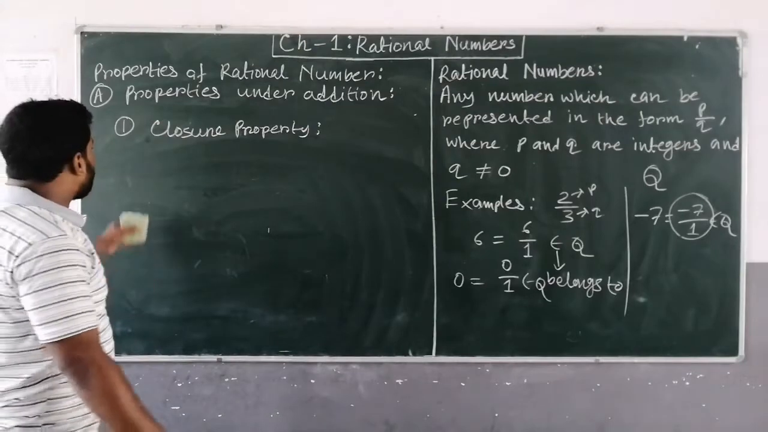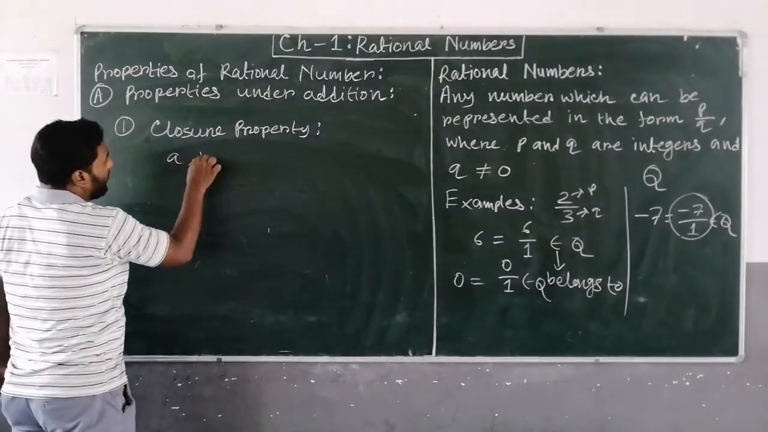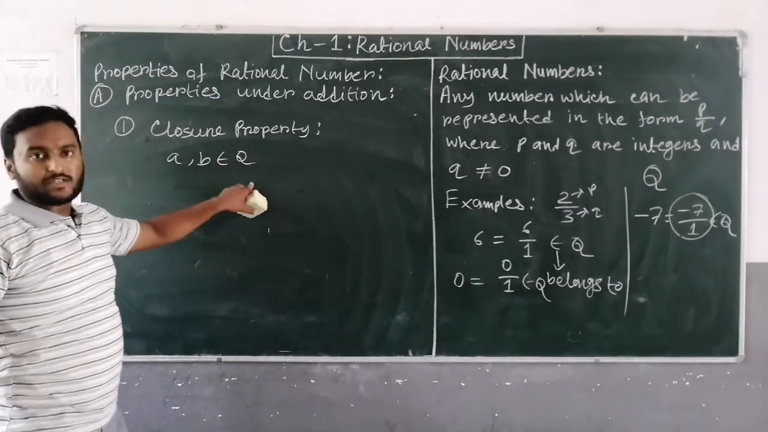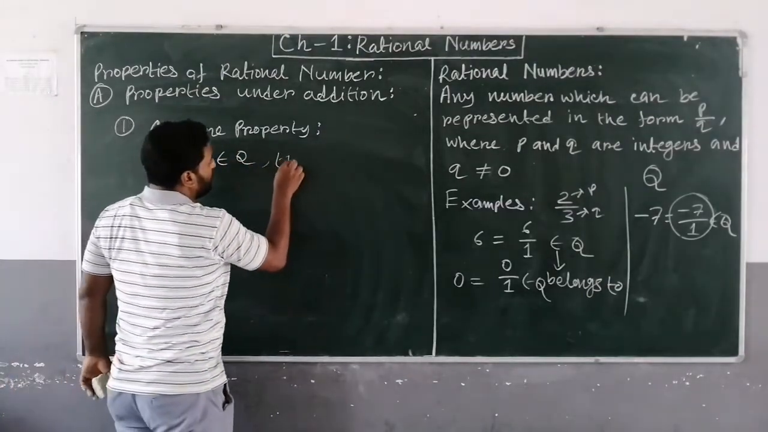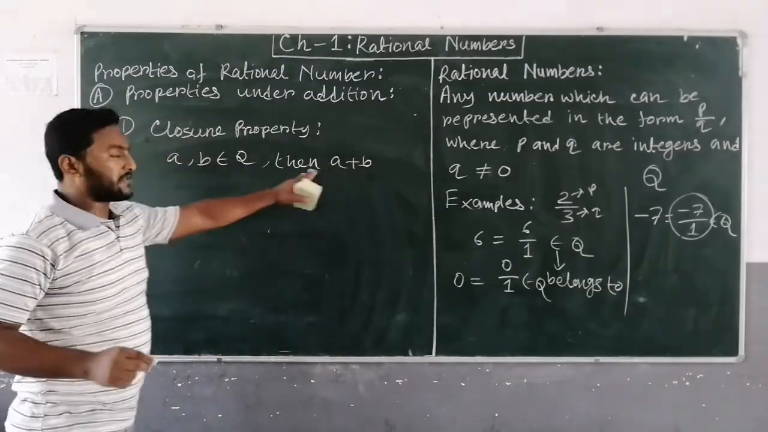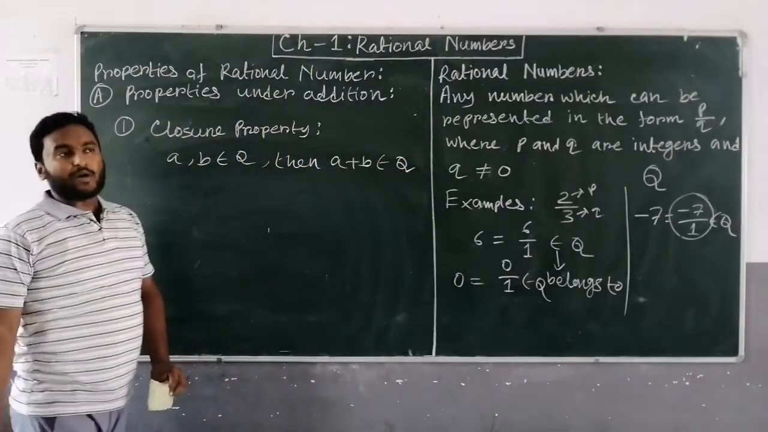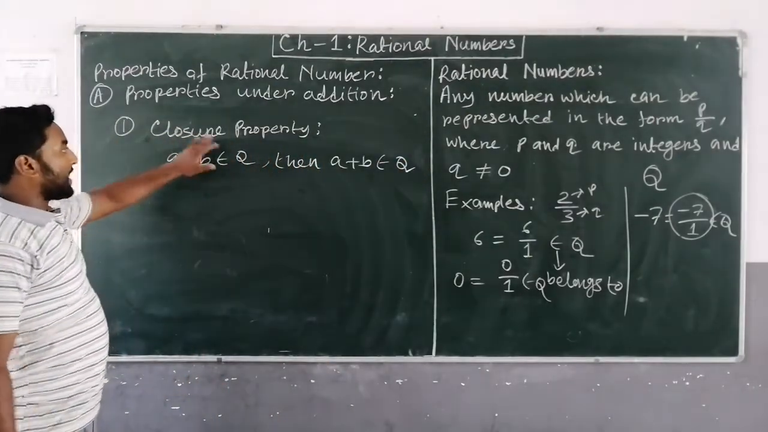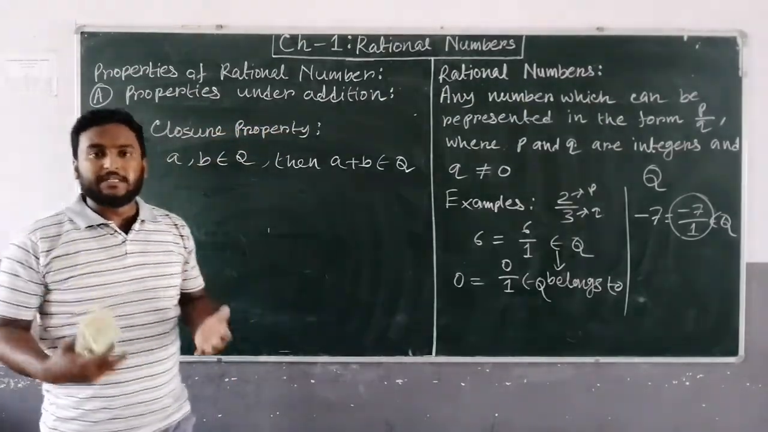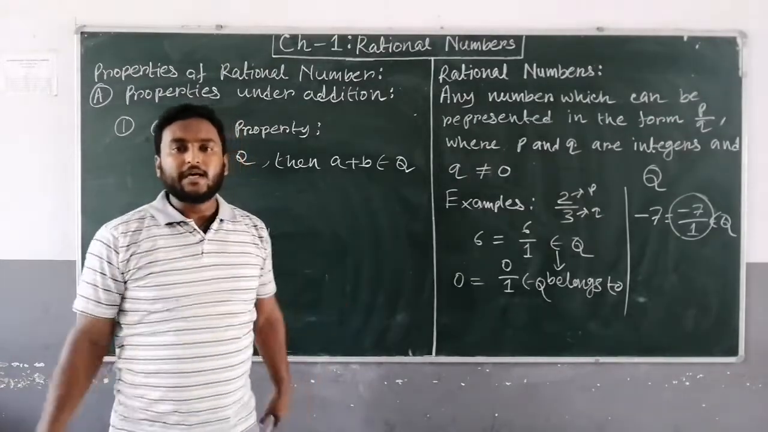Okay, the closure property of rational numbers is telling that if you take any two rational numbers, suppose A and B, these two are rational numbers, then A plus B, their sum, also will be a rational number. The closure property under addition is telling that if you take any two rational numbers, then their sum also will be a rational number.